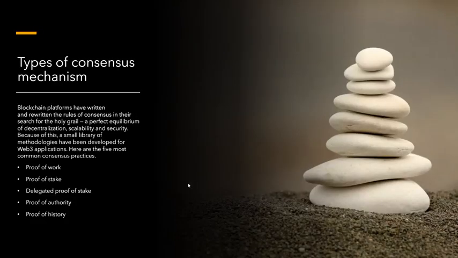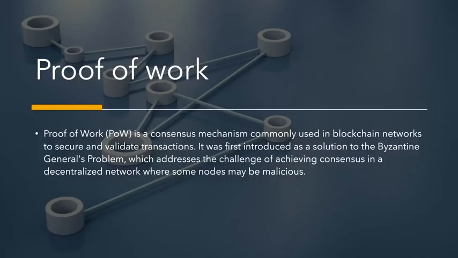Types of consensus mechanism. Blockchain platforms have written and rewritten the rules of consensus in their search for the Holy Grail, a perfect equilibrium of decentralization, scalability, and security. Because of this, a small library of methodologies have been developed for Web3 applications. Here are the five most common consensus practices: proof of work, proof of stake, delegated proof of stake, proof of authority, proof of history. Now let us see about proof of work.